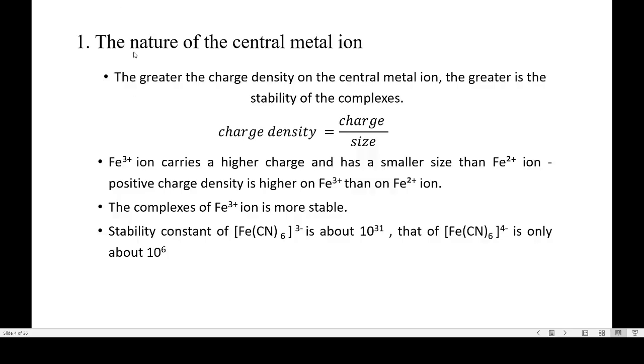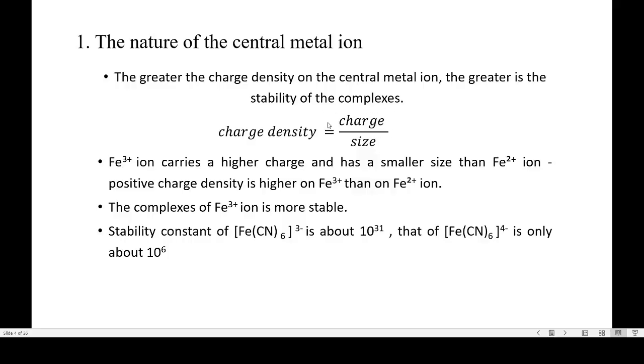The first factor, the nature of the central metal ion. The greater the charge density on the central metal ion, the greater is the stability of the complex. That is, charge density on the central metal ion, which is equal to charge upon size.